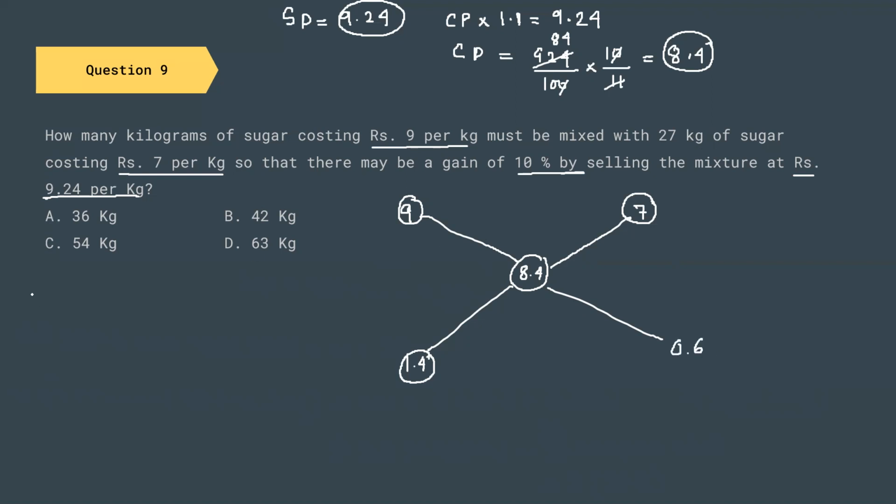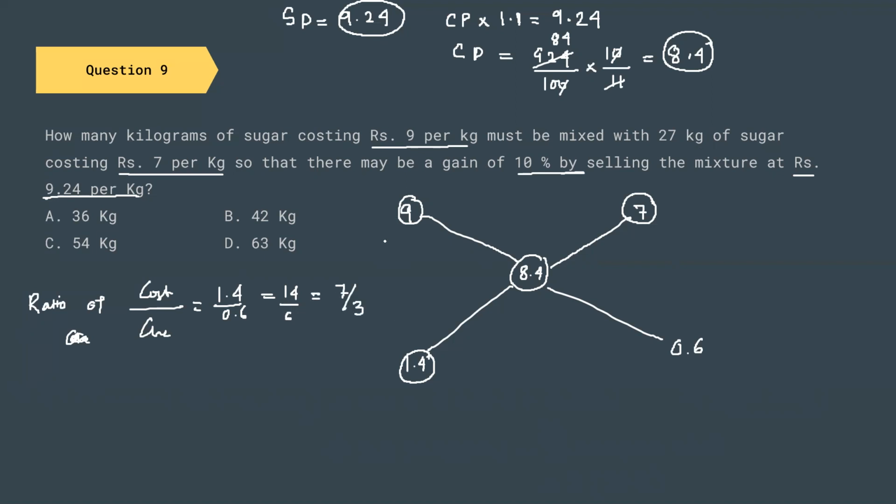So the ratio of costlier sugar divided by the cheaper sugar is 1.4 divided by 0.6, that is 14 by 6, that is going to be 7 by 3.